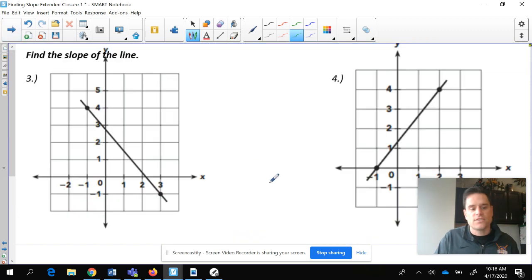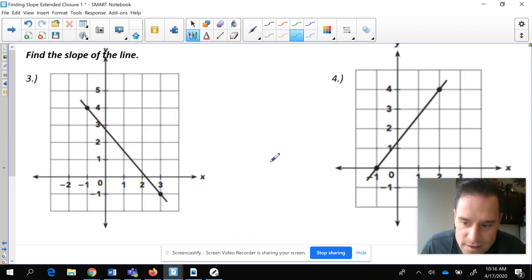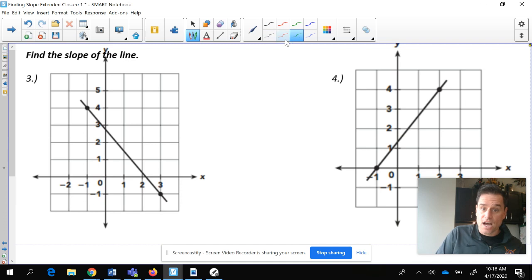Can you look at these next two? Can you tell me one of these is positive and one of these is negative? And if you understood that part, you should be able to tell me in about 3 seconds. And you should be able to tell me that this here is going to be negative and this here is going to be a positive slope. So how can you tell? You can tell over time, especially when you have an example. If it has a downward slope, it starts at the top and it goes down.